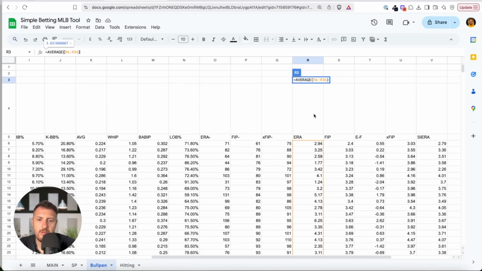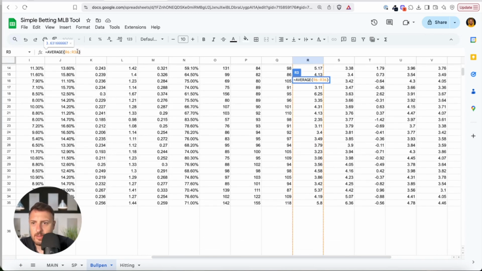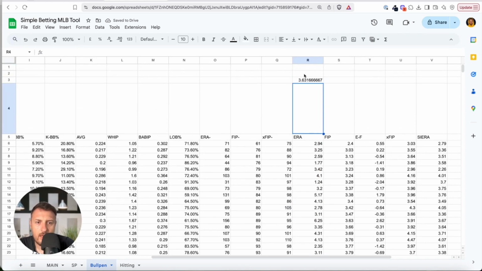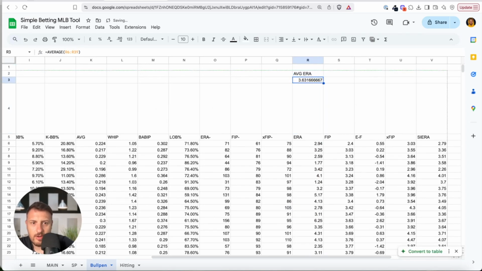The next season you can expand this, or you can make it like this, 39, whatever. Okay, this is average ERA, and again I will use FIP and xFIP. Okay, like before. I will just make it like this.